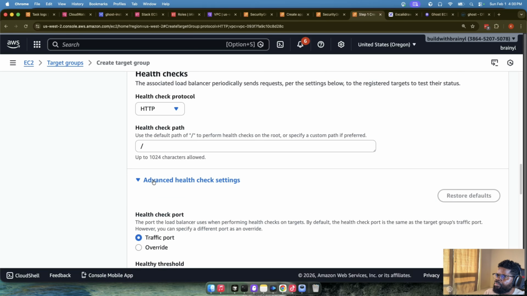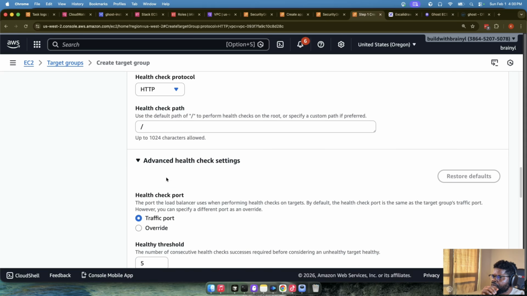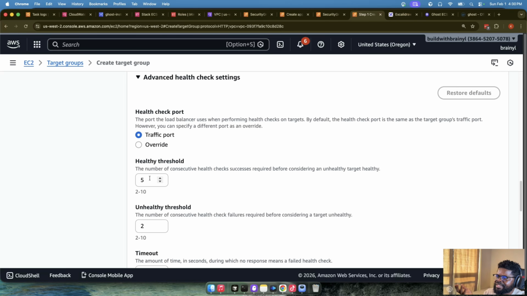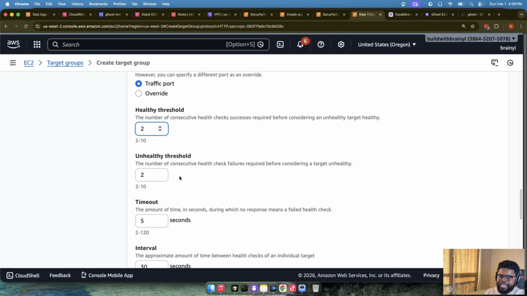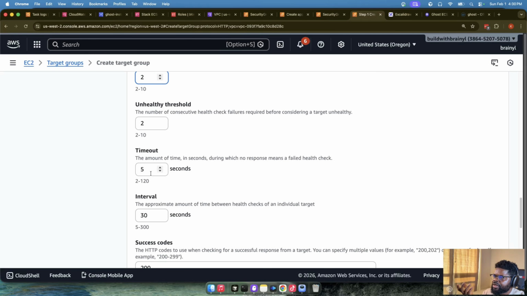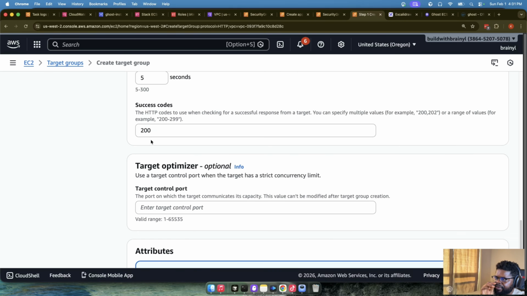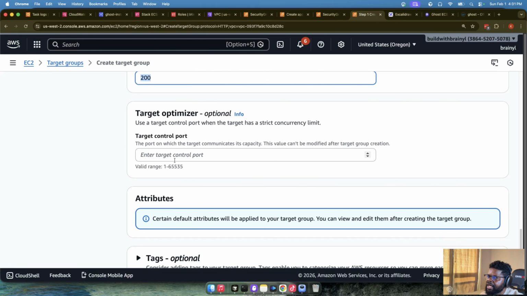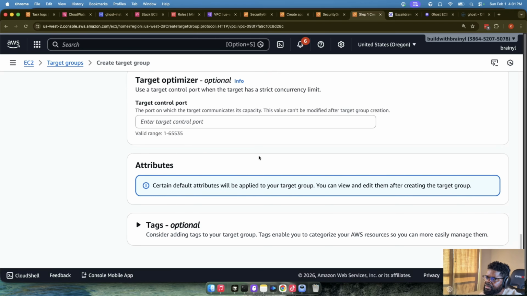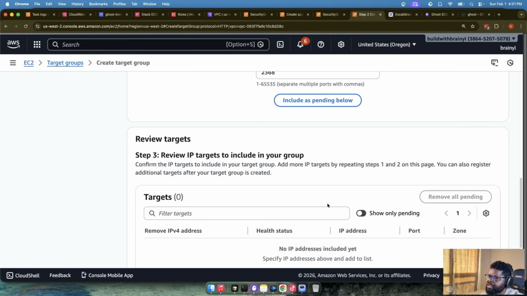We also want to do things like maybe the healthy threshold. I don't need more, maybe I just use 2 so that the health check can pass quickly. The timeout can be 2 as well. In this case, I'm keeping it very minimal, so we can use the minimum value. Here we want the success code to be 200. Let's see if we can create this.